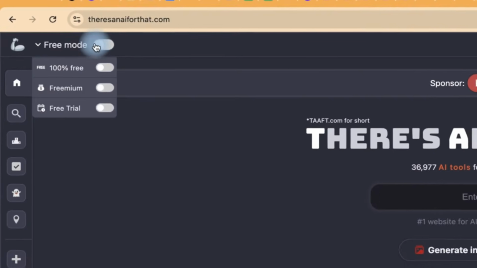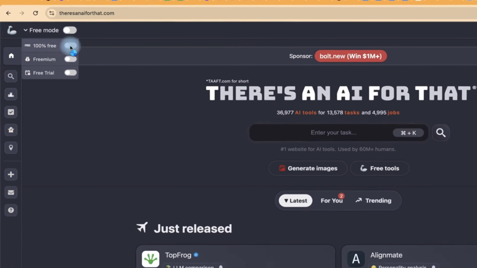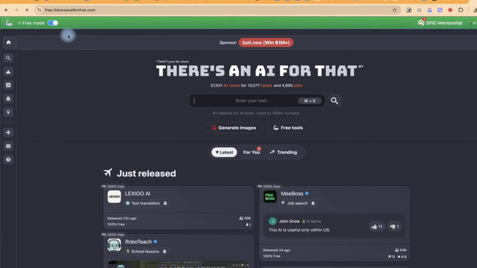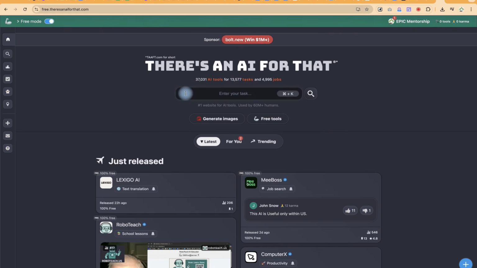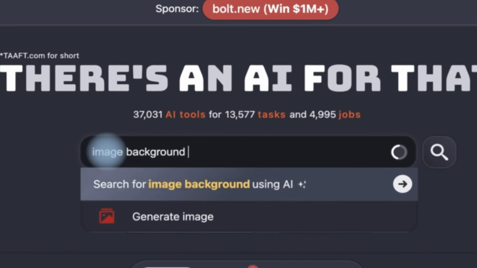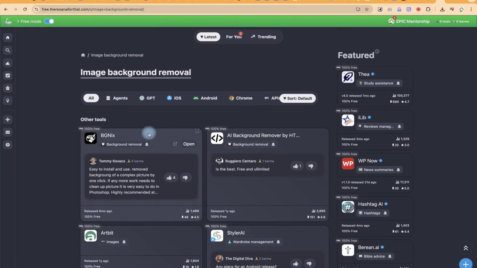But for now, since our title is on accessing more than 1,000 free AI tools, we can just enable the 100% free, and then you can search for a task directly on your own. You can of course install this on your app or on your desktop if you want, but for now we're just going to deal with the web versions. So for example, I can say image background removal, and then once we hit enter, it is going to search for image background removals for you.